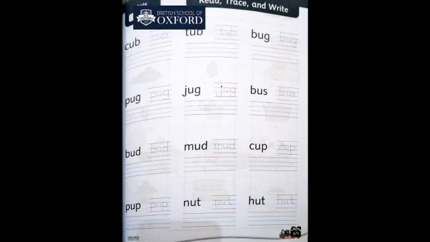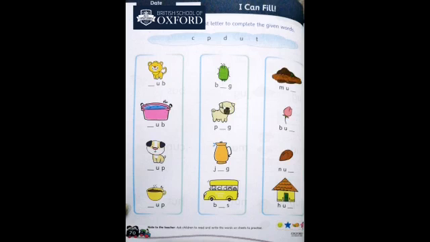On the next page, as you know, you have to write these words. Again repeating the words: cup, tub, bug, jug, bus, cup, mud, nut and hut. You have to read them and write them in your book. And one more page is for you, where you have to complete the missing words. You have to fill in the blanks by yourself. So do it and also write it in your notebook.